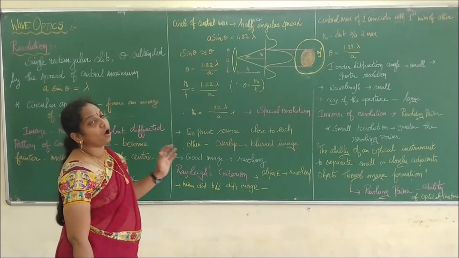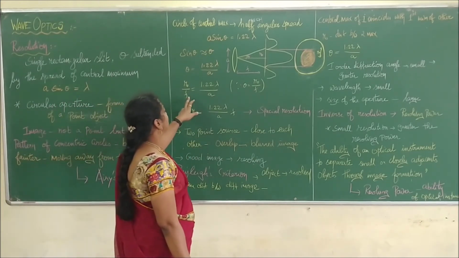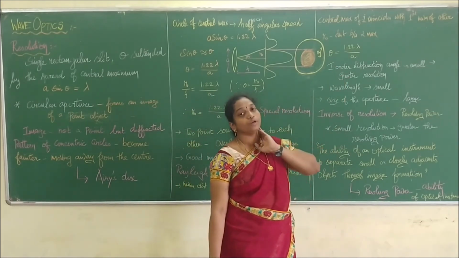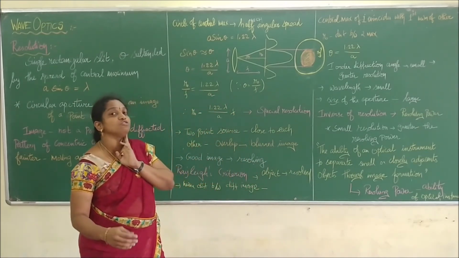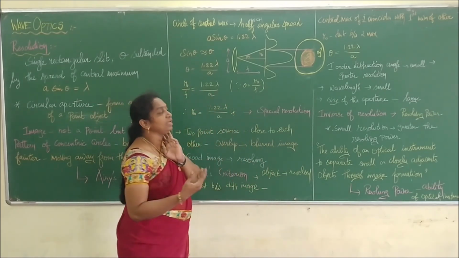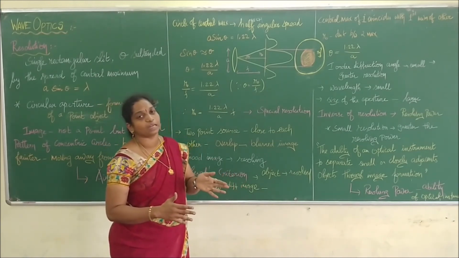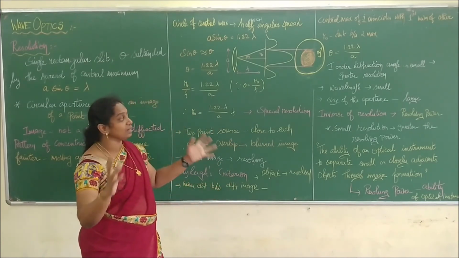And we can say that this is nothing but the distance between what? The two maxima. Therefore, from this equation we can say that theta, the angular separation, is equal to 1.22 lambda by a. Then the first order diffraction angle should be very small; the smaller it is, the greater the resolution produced. So if we want a first order diffraction pattern with higher resolution, the angle should be very small.